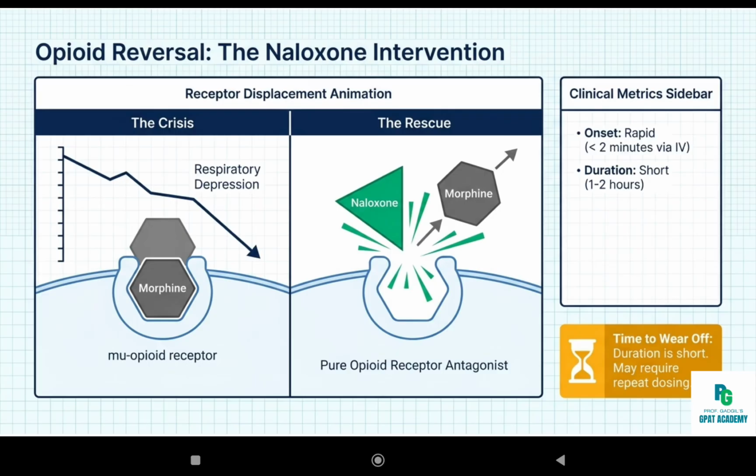Answer is B. Morphine. Naloxone is a pure opioid receptor antagonist. It reverses morphine and all opioid effects, especially respiratory depression. Onset is within 2 minutes if given IV, and duration is short, 1 to 2 hours. Hence, it may need repeated dosing. 1 to 2 questions from antidotes are asked every year.